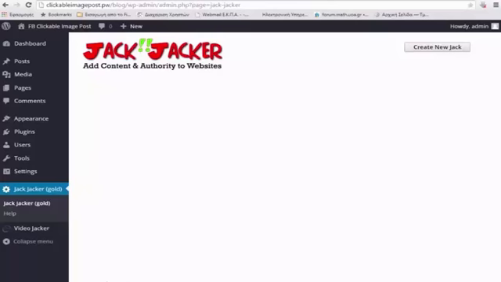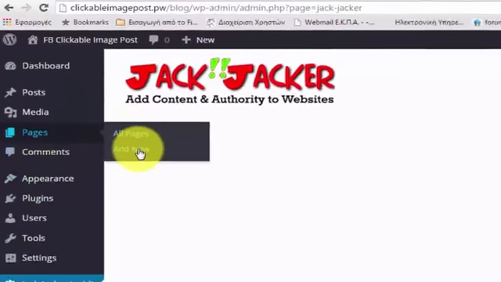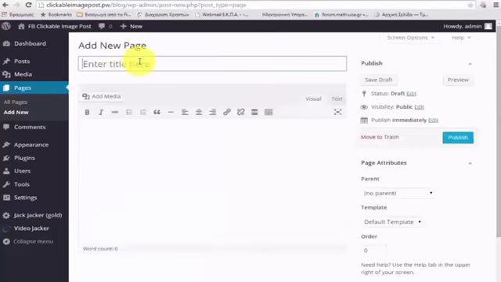So here I am on my WordPress testing blog. I'm logged into the admin area, and the first thing I'm going to do is go over here to the pages section. Now, for this example, we're going to assume that I'm in the weight loss niche. I'm not particularly in the weight loss niche, but I'm just going to use that for this example. So I'm going to type in here, how to lose weight. And then I'm going to leave the content empty. I'm not going to put any content in. I'm just going to add a page name. I'm going to go over here and I'm going to publish the page.